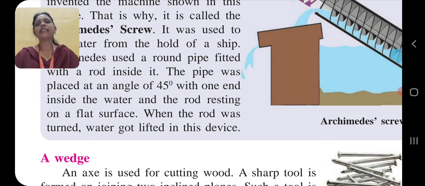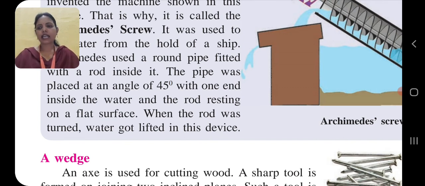Now the next topic: you might have seen your mother while cutting vegetables in the kitchen. What does she use for cutting the vegetables? Or while cutting a pizza, what do you use to cut a pizza? To do all these things, we and your mother use a knife.